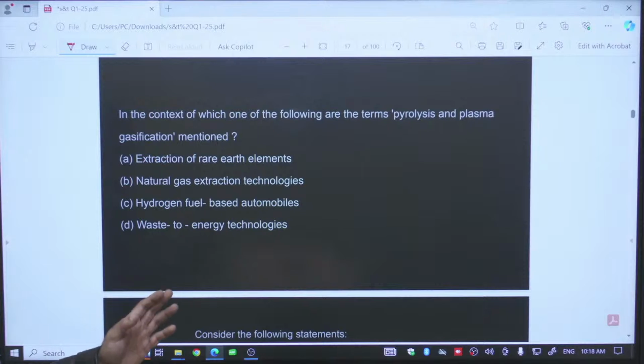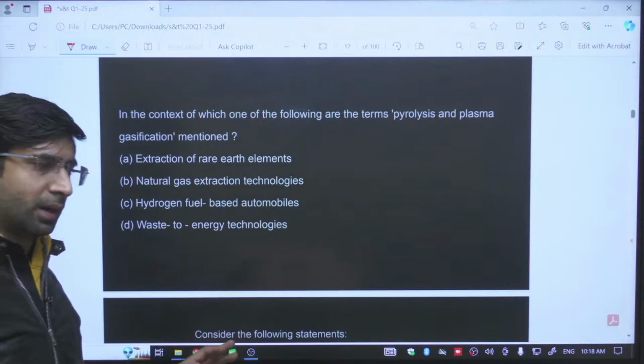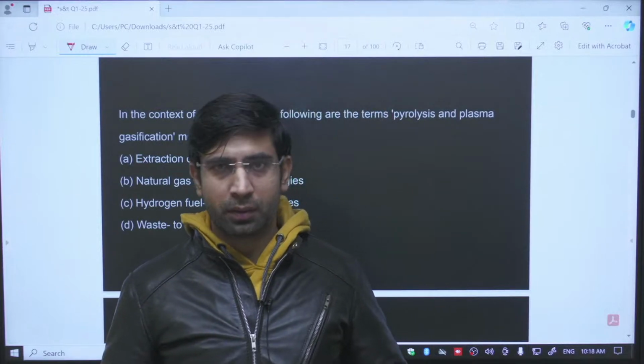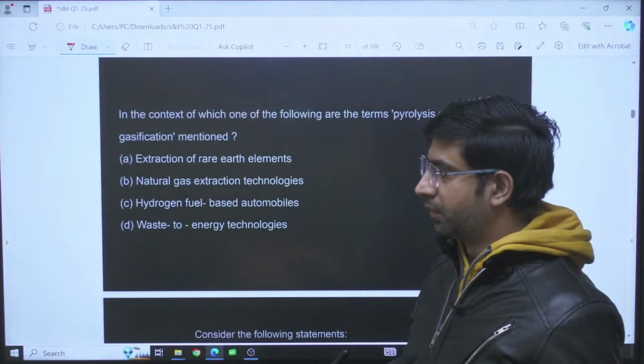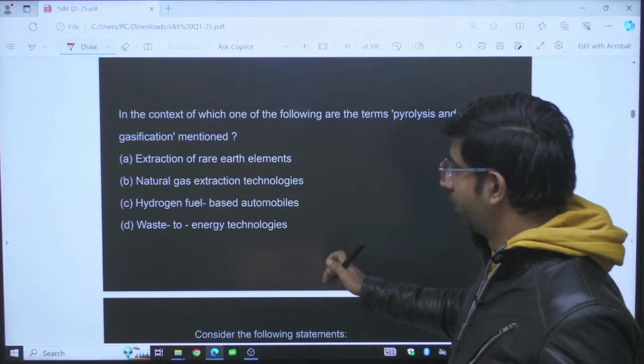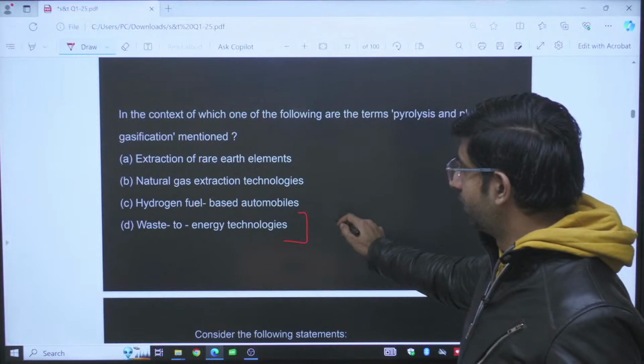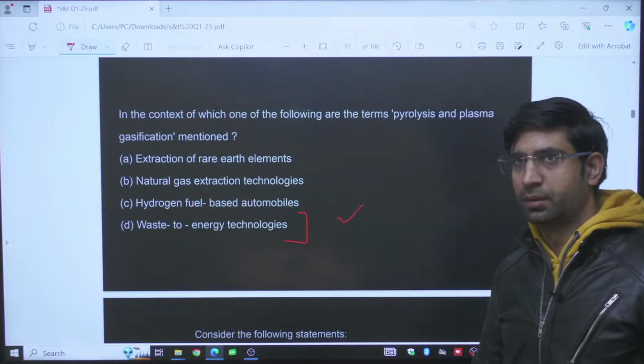Basically, you are doing this with the organic waste collected from the municipal waste, agricultural waste and other biodegradable waste. So, it is a method of waste to energy technologies. Right answer will be waste to energy technologies.